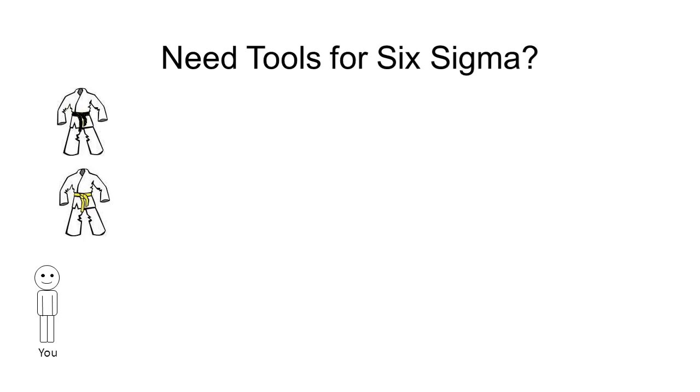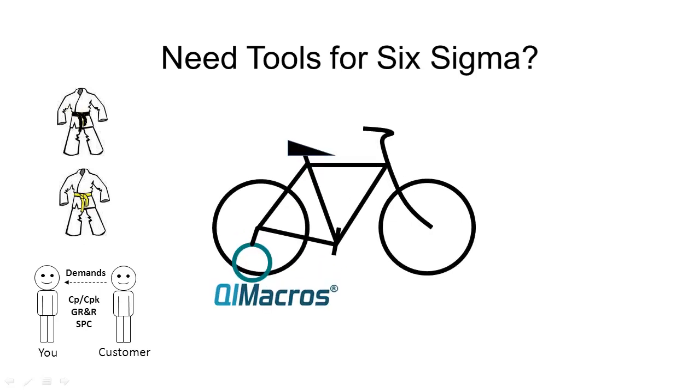It could be that you just need some help because your customer is demanding things like CP and CPK and Gauge R&R and SPC, and you're going, what the heck is that? Whichever way you go, the QI Macros have some very powerful tools to assist you in creating improvement projects. We have data mining wizards and control chart wizards and all kinds of things that are like training wheels to get you started in Six Sigma quickly and easily. And then you can graduate to more exotic applications, but it'll get you going in a matter of minutes.